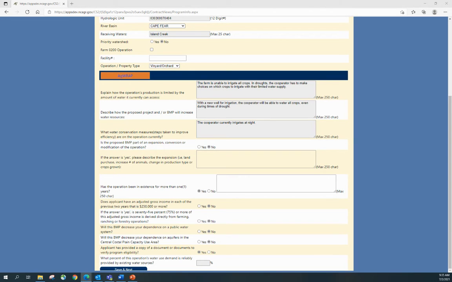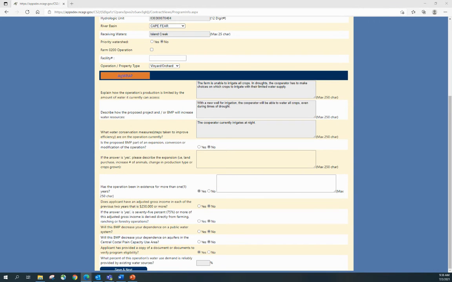To be eligible for AgWRAP, the operation must have existed for more than 1 year, so please make sure yes is marked. Next, indicate if the applicant has an adjusted gross income in each of the 2 previous years that is $250,000 or more.